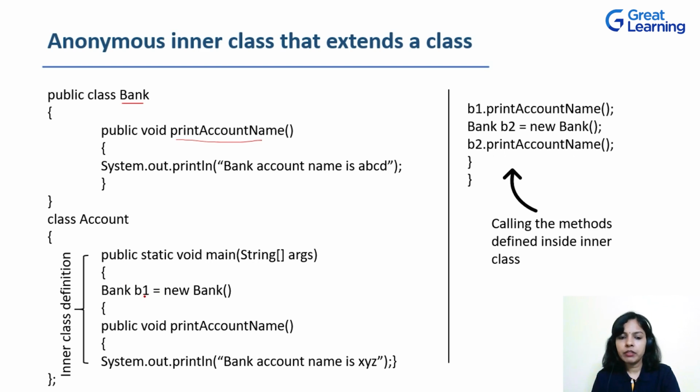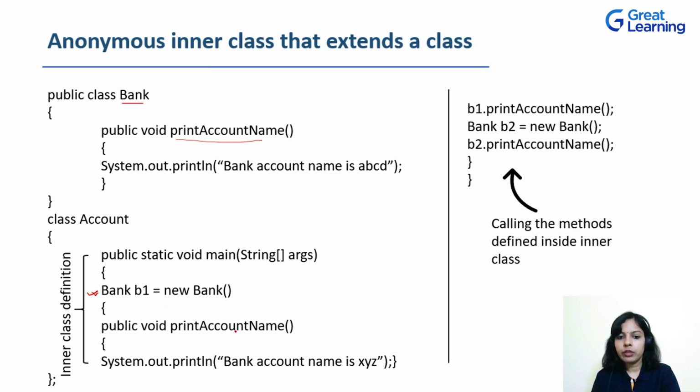As there is no name given to it, this syntax Bank b1 equals new Bank is nothing but, here we created an inner class. But as it is not having any name, it's called an anonymous inner class. And its implementation is this part. That is, we have extended the class Bank, so we can override the method printAccountName.